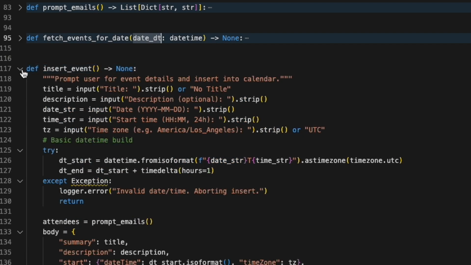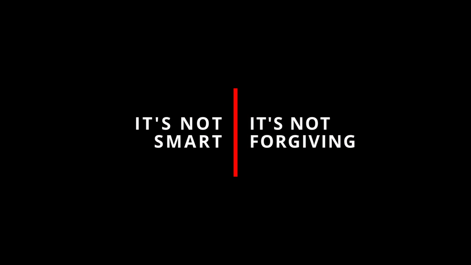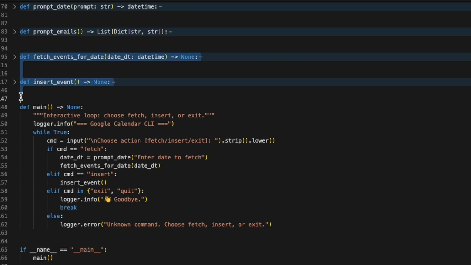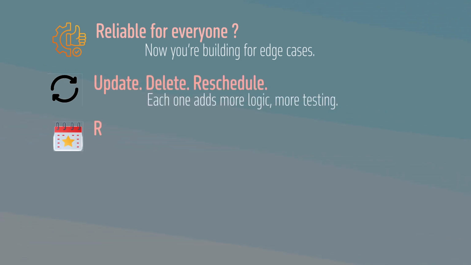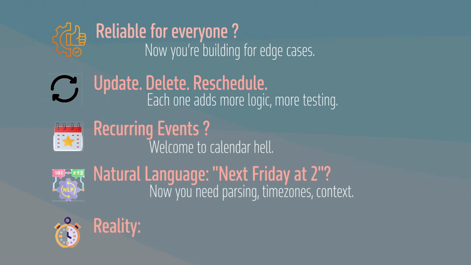The insert command is even more fragile. Enter the wrong time zone? Crash. Miss the colon in 14:00? Crash. Mistype the date format? Try again. It's not smart, it's not forgiving, and it's definitely not built for real humans. And remember, we've only added 2 features, just 2. Realistically, if we want this tool to work reliably for others, to support updates, delete, recurring events, even natural language like next Friday at 2, we're looking at weeks of work.